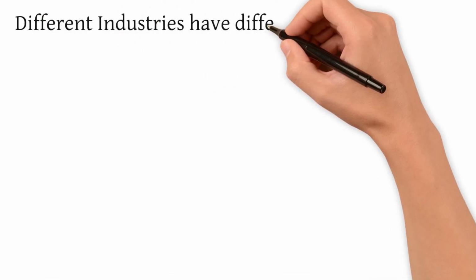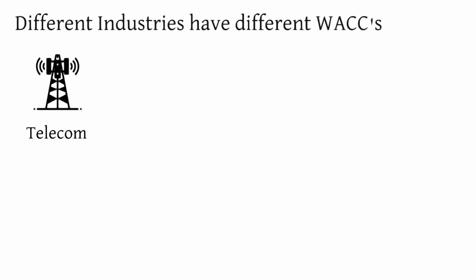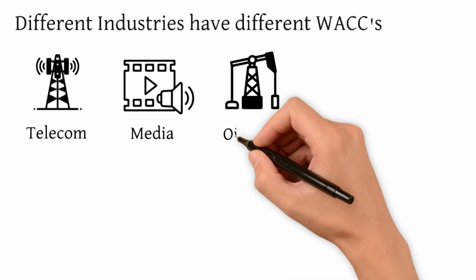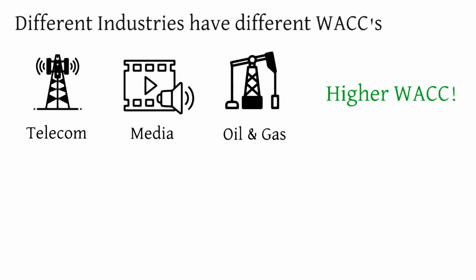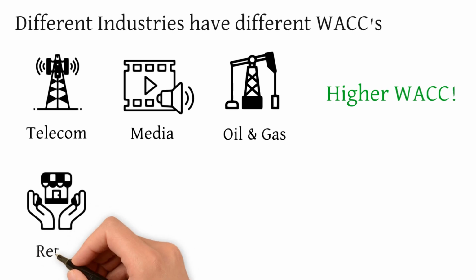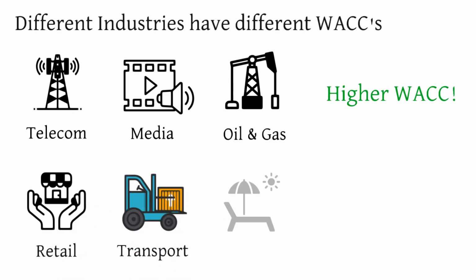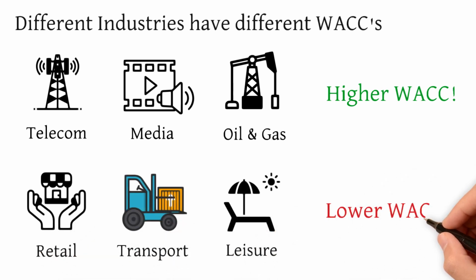Different industries have different WACCs. Telecommunications, media, oil and gas have higher WACCs since they need higher investment to remain competitive, and therefore investors demand higher returns. Retail, transportation, leisure have lower WACCs due to their predictability and stability.